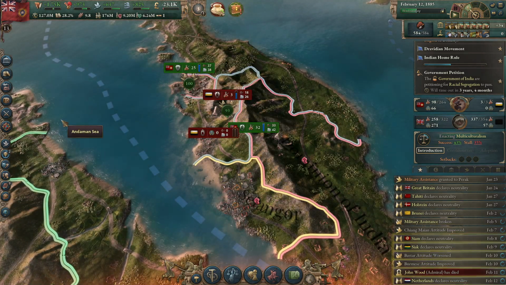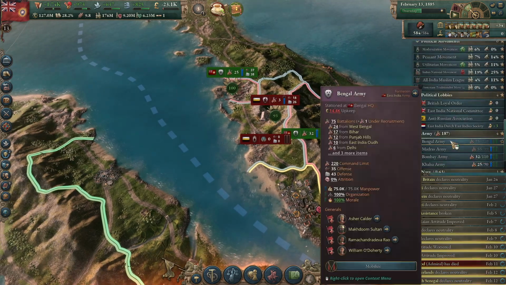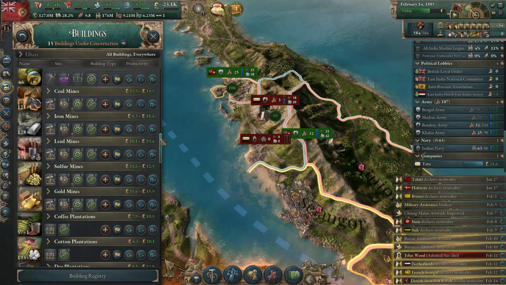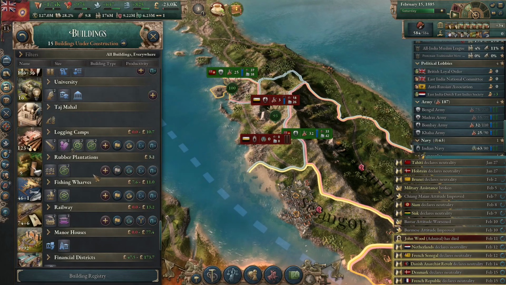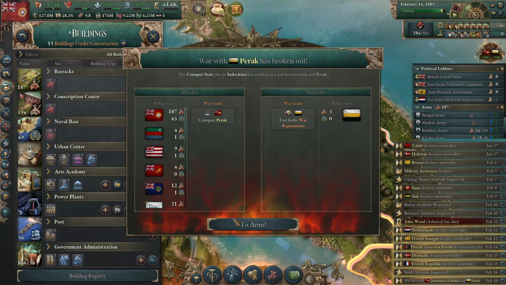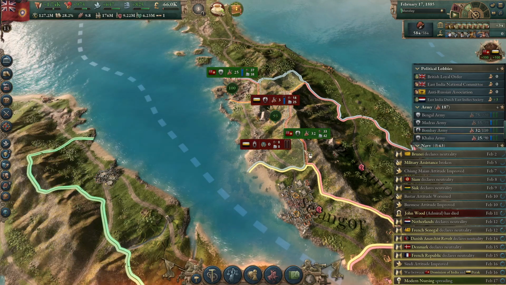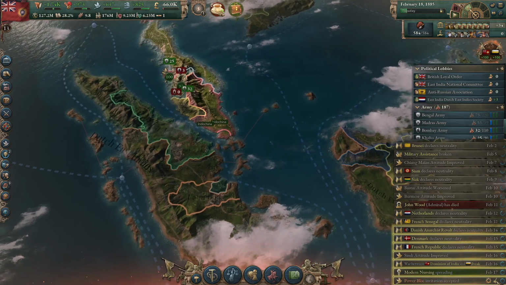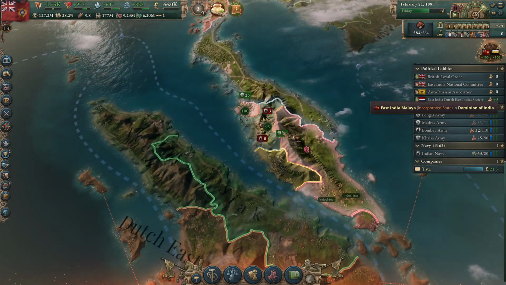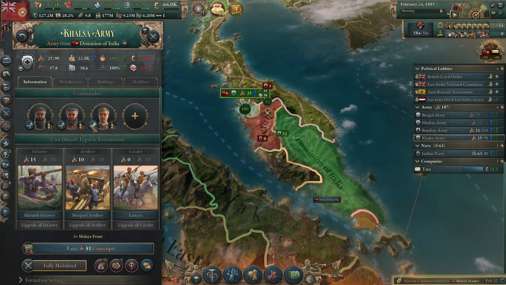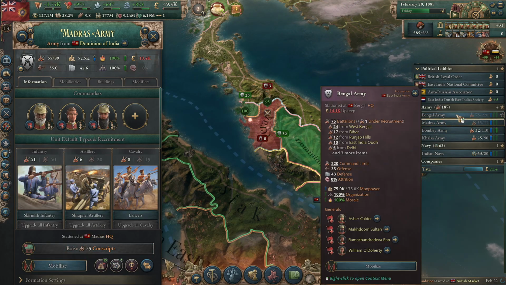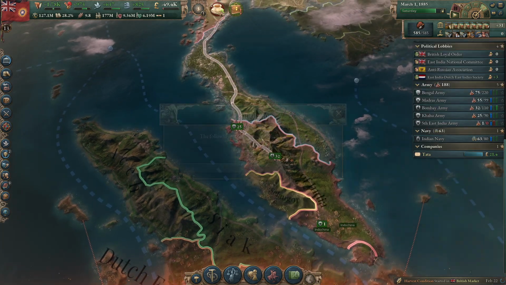Ooh, Genicol. Excellent. That means... it's not here. It's in buildings. Genicol. It's a training production method for our naval bases. Ooh, and now we've got modern nursing spreading. Wonderful. So this war should be over very soon. Oh, these guys are on defense. They should be on advance. In fact, let me double check that all my armies are on advance, and they are. So they should be just fine.